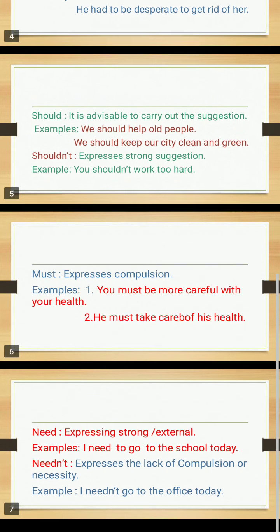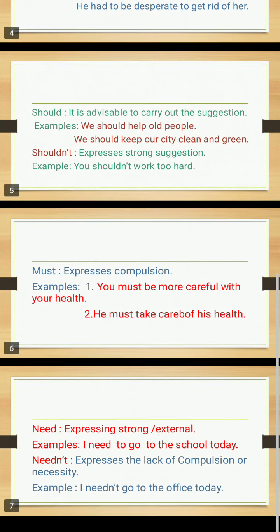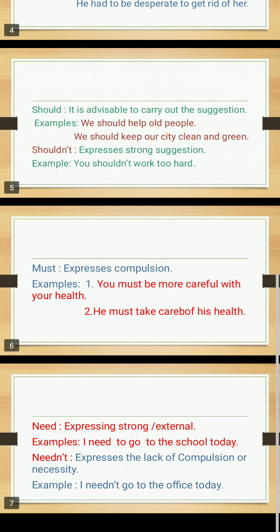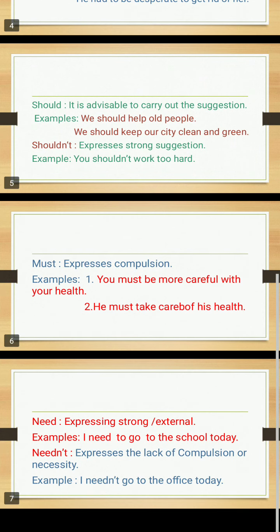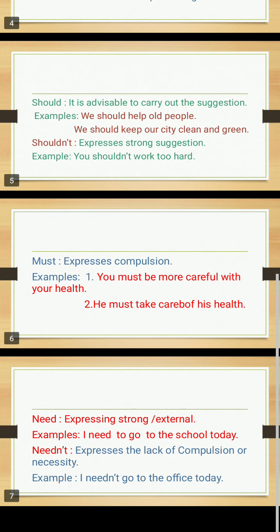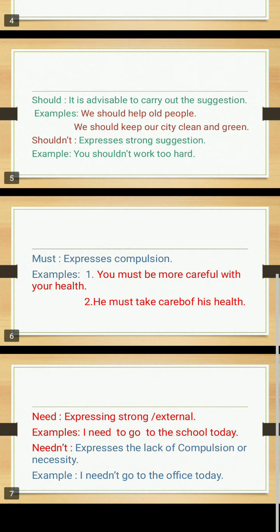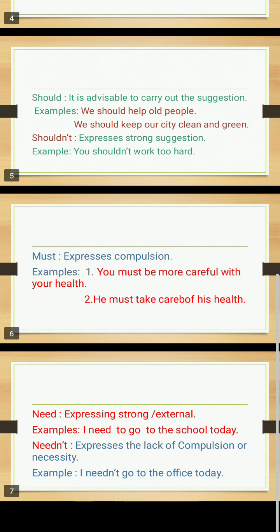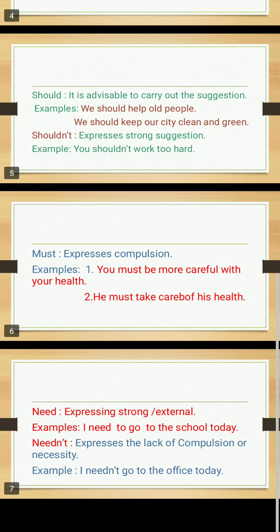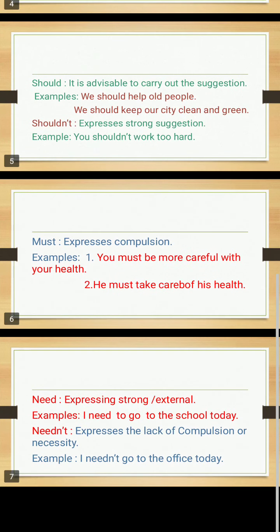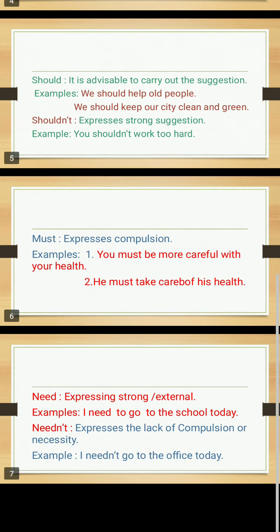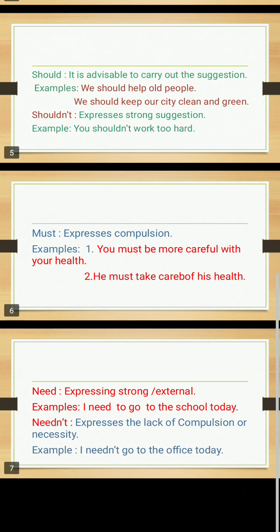It means either you keep your city clean and green or not, nobody asks you. And to be frank, I want to tell you one thing: if should is used in any sentence, after listening to that sentence, you can follow it or not, it totally depends on you.